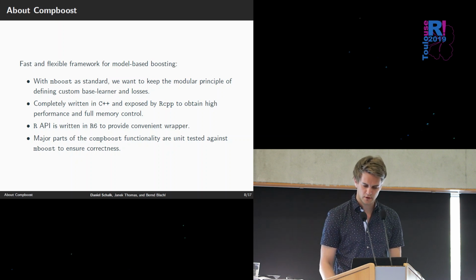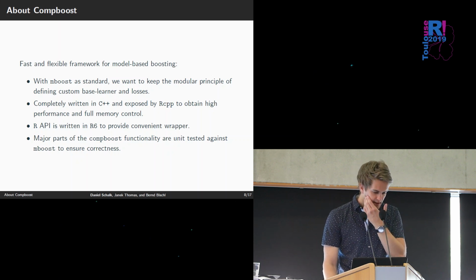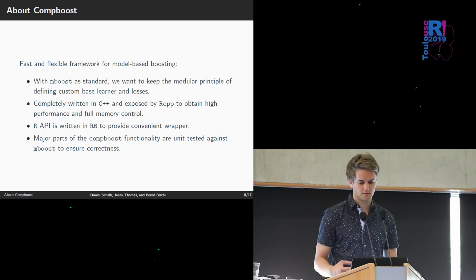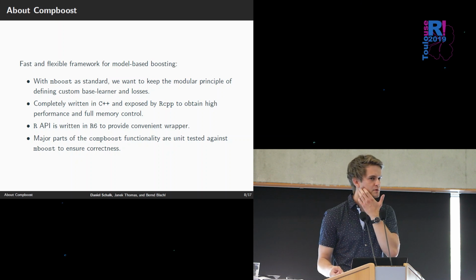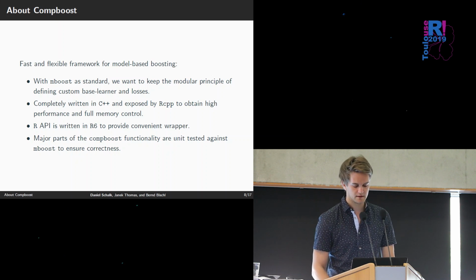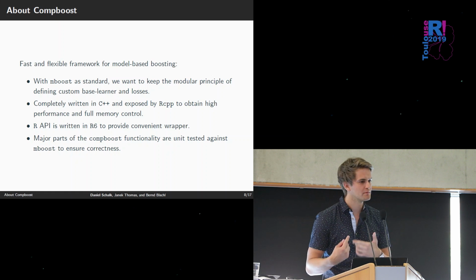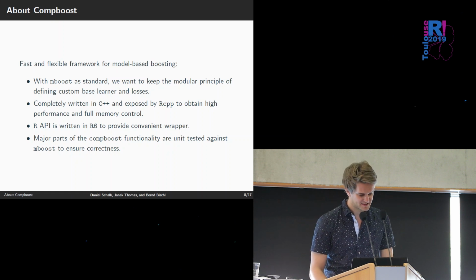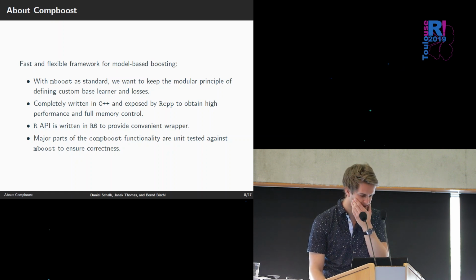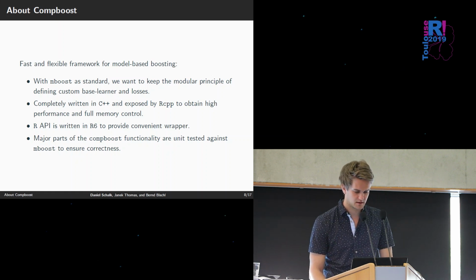So that's why we chose the object-oriented style here. And then we expose the C++ classes with the Rcpp modules to R. And finally, that's a lot of wrapping, but I hope that's okay. And finally, we provide an R6 interface, or R6 API, for convenience.